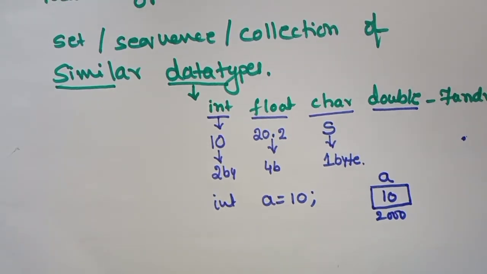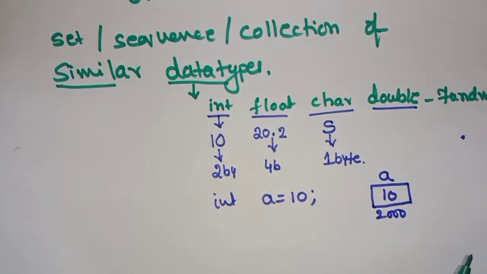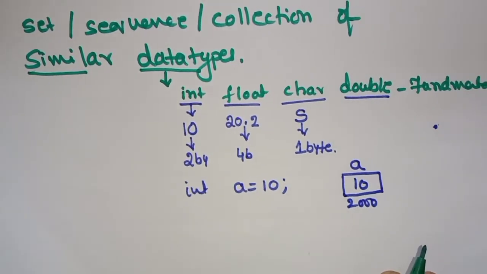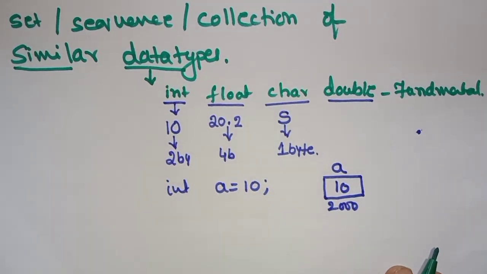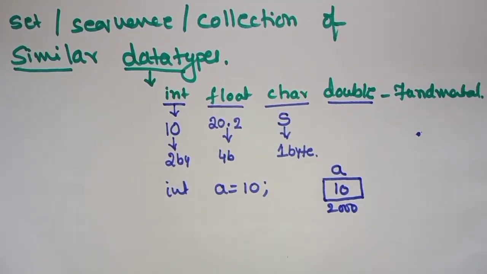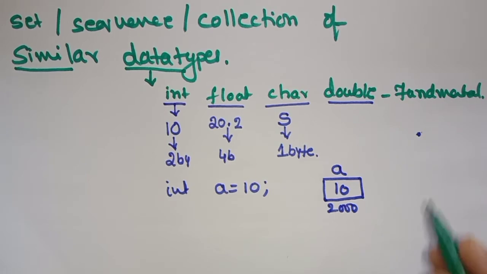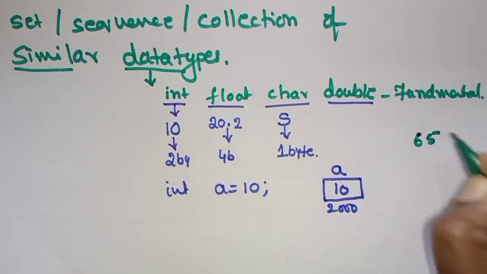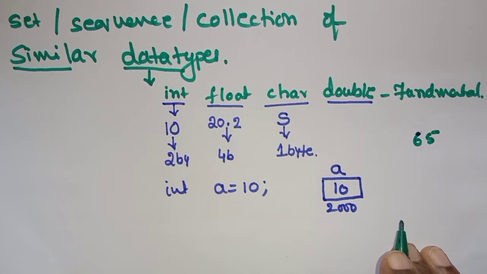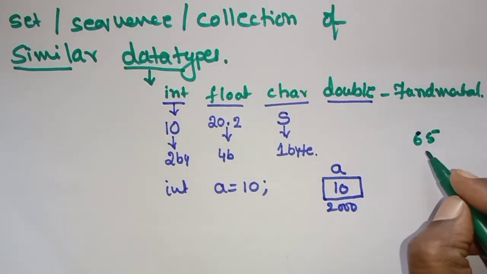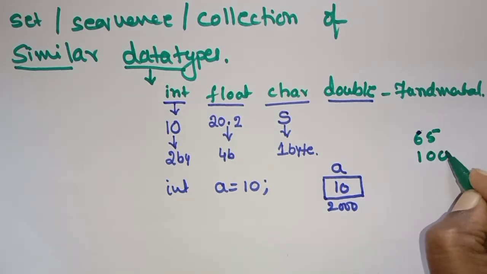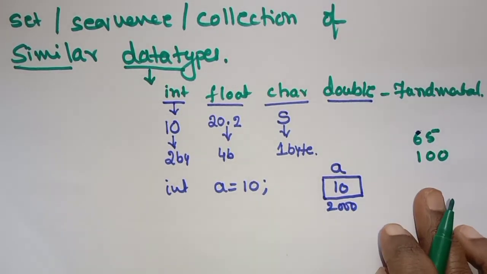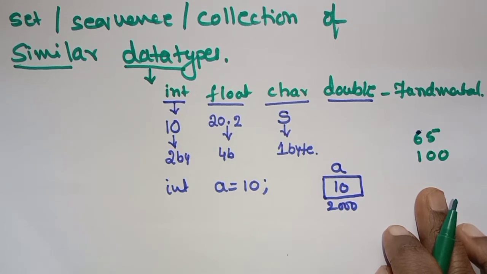Here, suppose I want to store 100 integer values. For applications like storing test numbers, if I have 65 students, I want to store 65 numbers. Similarly, I want to store employee data, and I have 100 employees in total. I want to store that 100 data. Then what do we have to do?